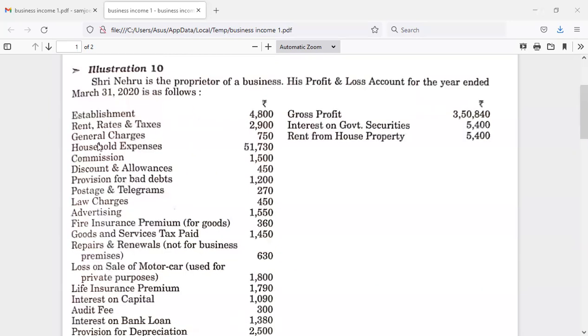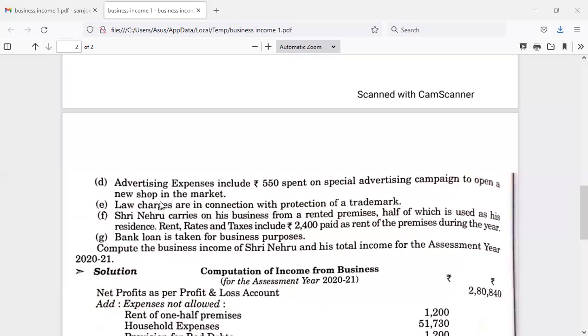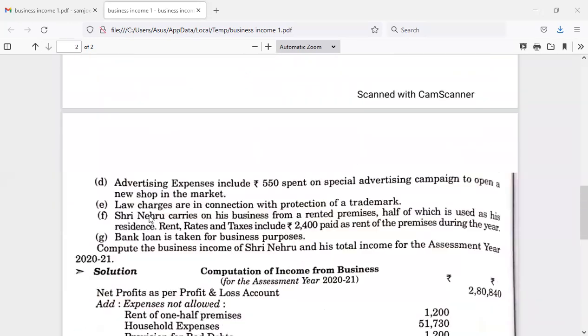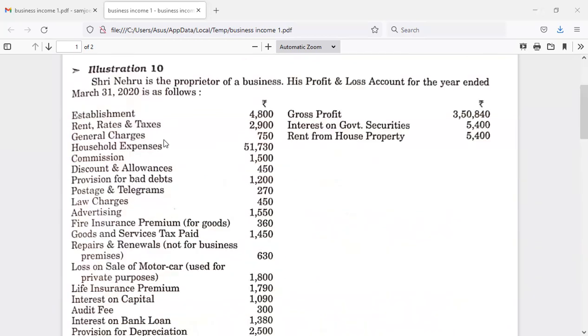Then general charges 750, and again we have to solve in line with the additional information. The additional information is silent about general charges, so they are allowed. We are assuming that they are incurred in the due course of business.